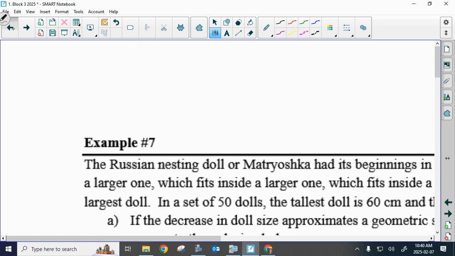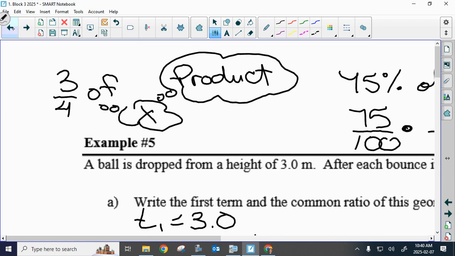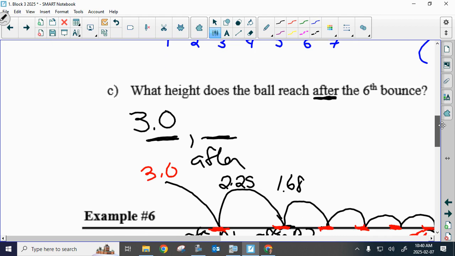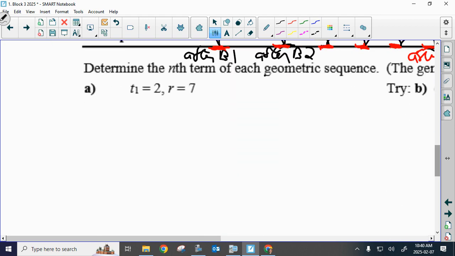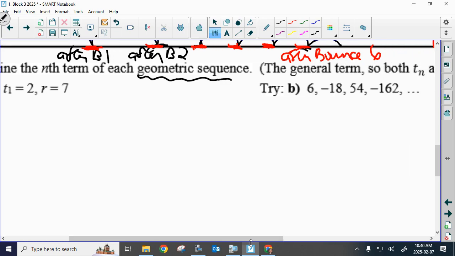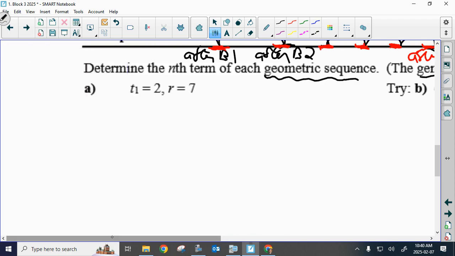Now, here, you've been asked to find the general term of a geometric sequence. So determine the nth term. This is called the general term of a geometric sequence. So when you're thinking about a geometric sequence, right away we need to write the formula.